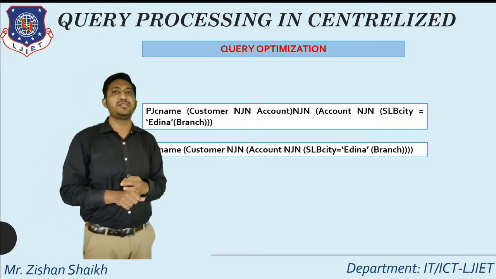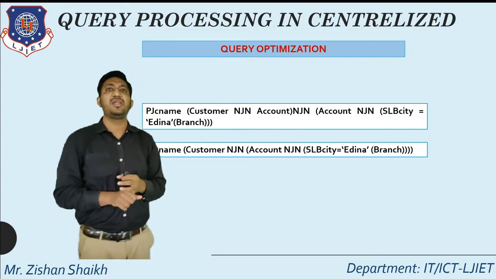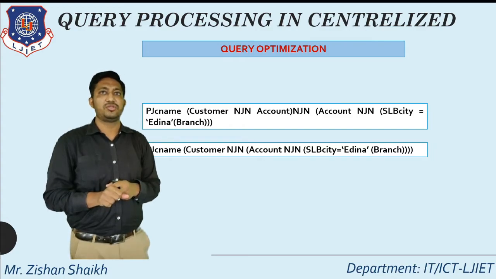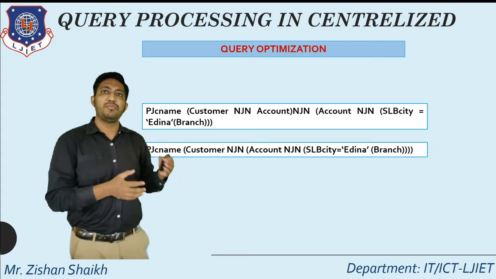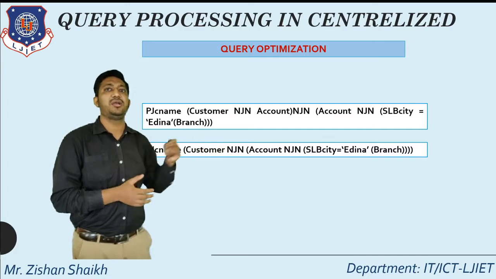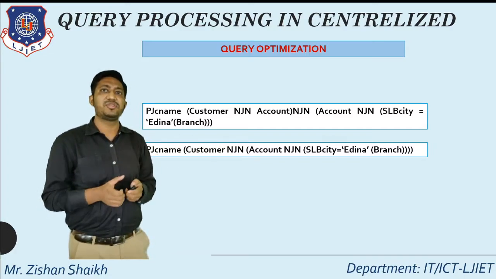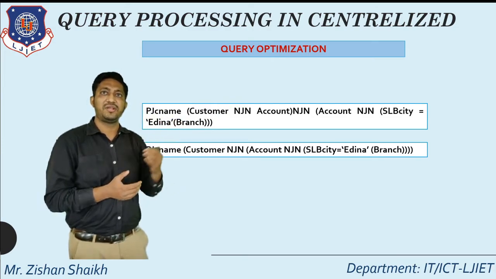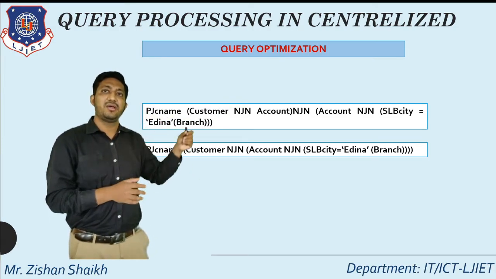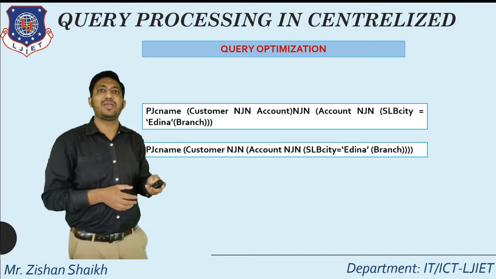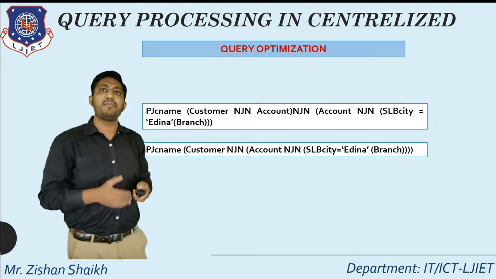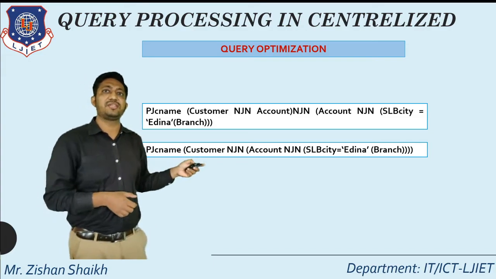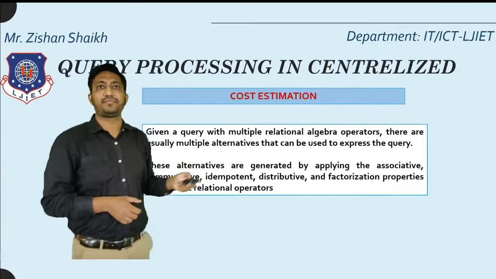If we are using Cartesian product during execution, it will take more time and more cost. So we are trying to remove this type of alternative. Our query processor takes some statistics from its past experience and chooses the query having the minimum number of Cartesian products. So according to our example, we are choosing the second one.